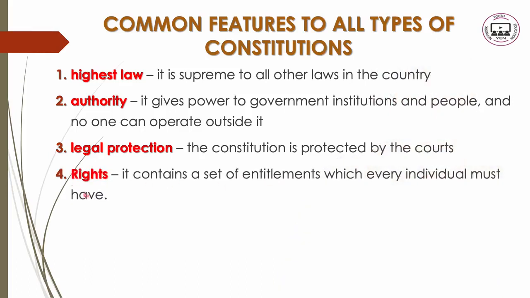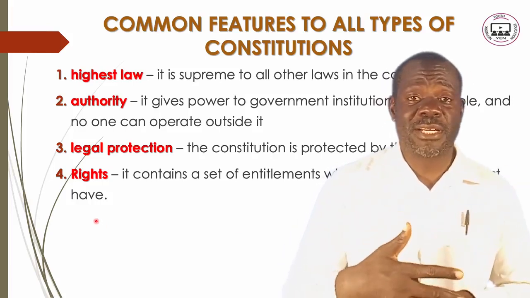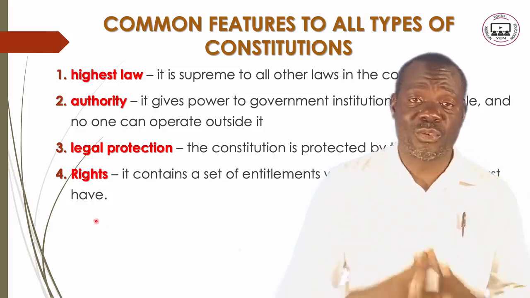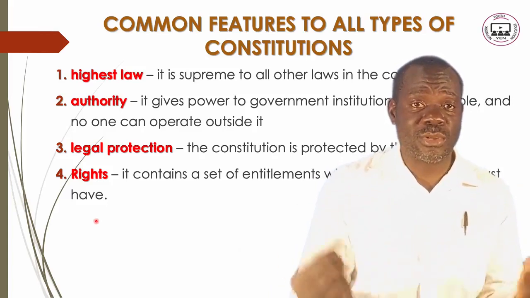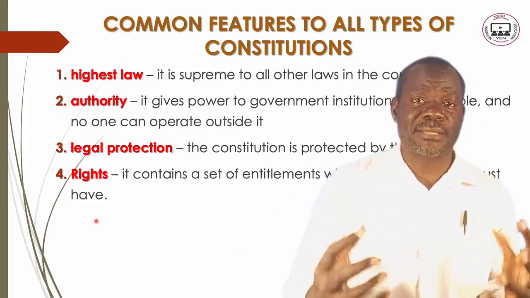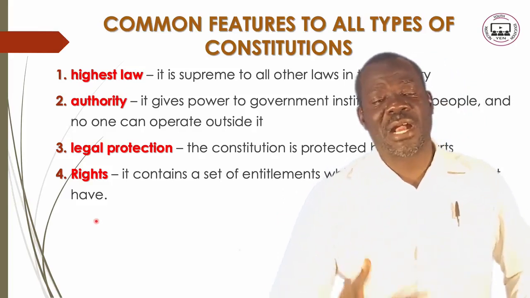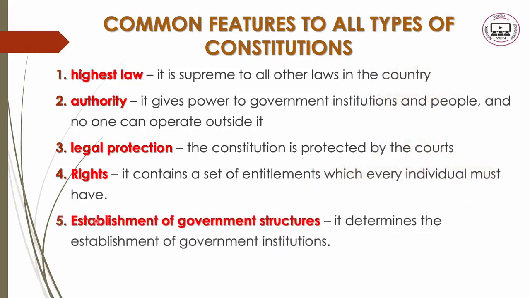Then rights are also inside the law. It contains a set of entitlements which every individual must have. So the rights, which are entitlements. Remember, we talked about the human rights, if you can remember. There are types of human rights that we looked at. They are also contained inside the law. So the law itself also contains the entitlements or the rights that people have, things that people can or should do. And the other one is the establishment of government structures.